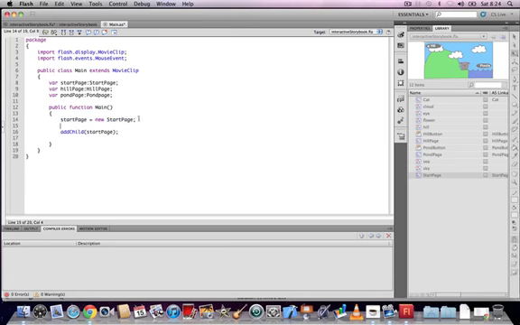the instance name that we want to use, which is hill page with a small h, equals new hill page with a capital H. So it's a new instance of the class hill page, and a semicolon at the end, and skip a line and follow the same technique for pond page. So the name of the instance, pond page with a small p, equals new pond page with a capital P, the class name. So we're creating a new instance of the class pond page.